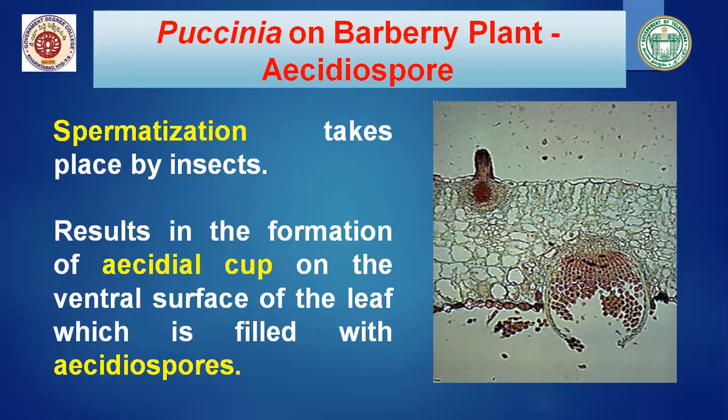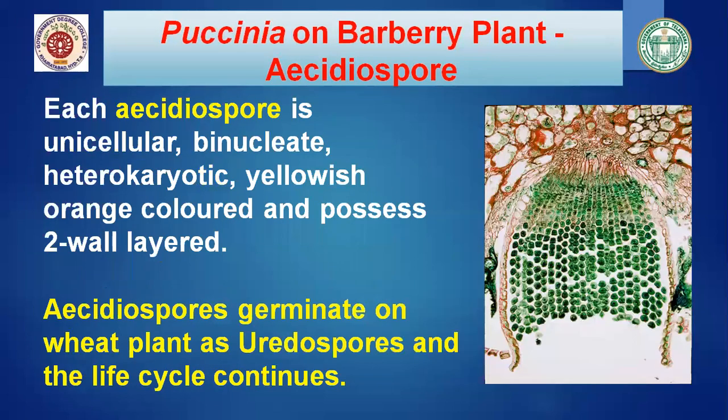Each aeciospore is unicellular, binucleate, heterokaryotic, yellowish orange colored, and possesses two wall layers. Why is it binucleate? Because the two opposite nuclei won't fuse together. They are separate and form a dikaryon. That's why it is binucleate.